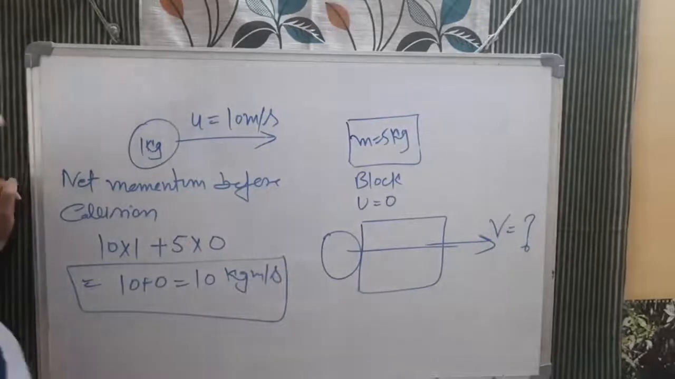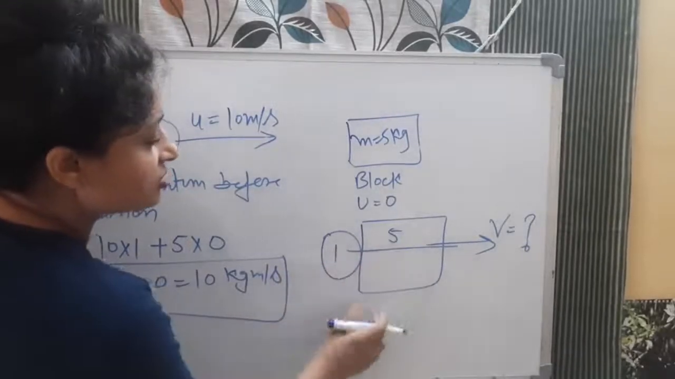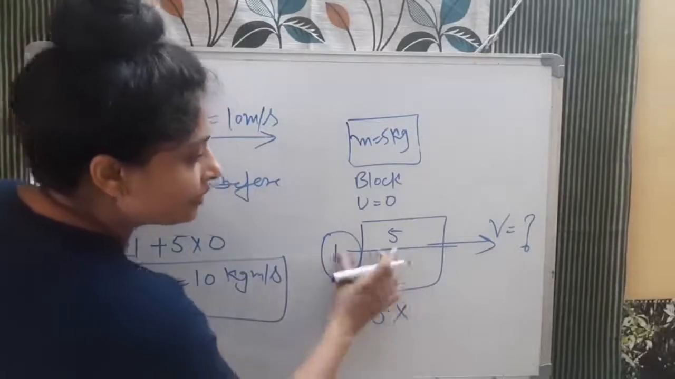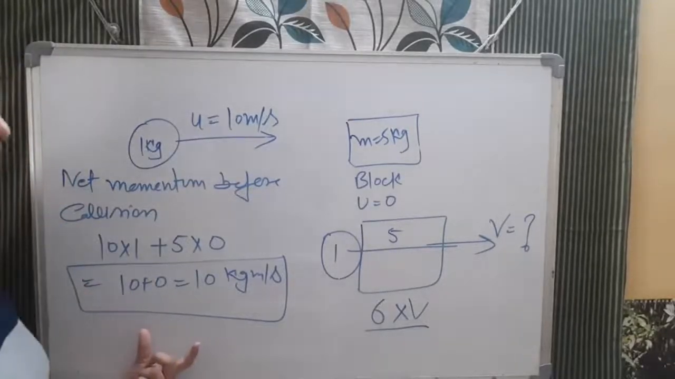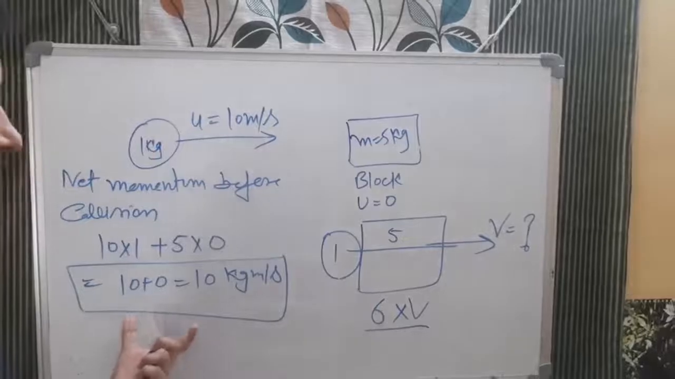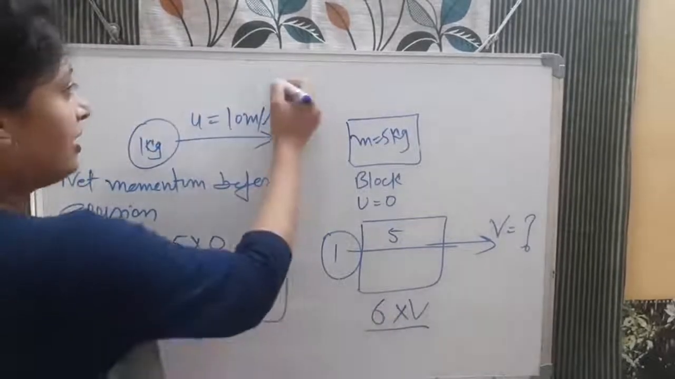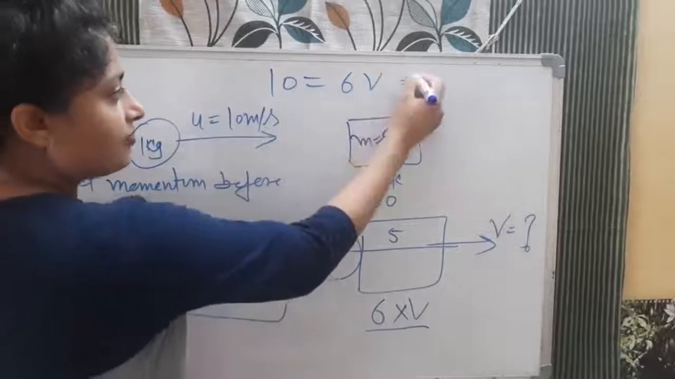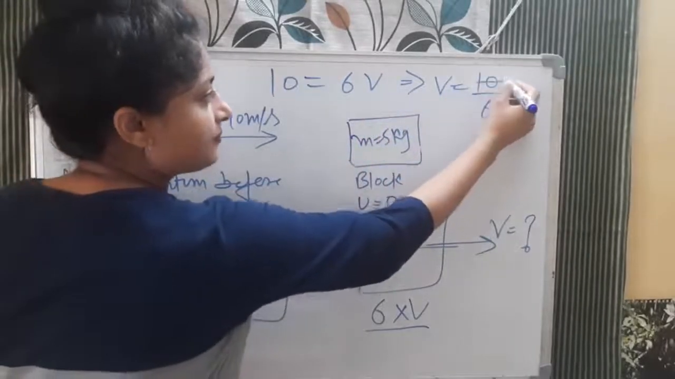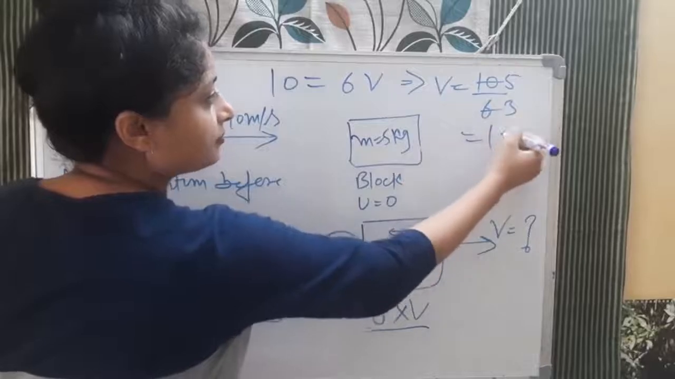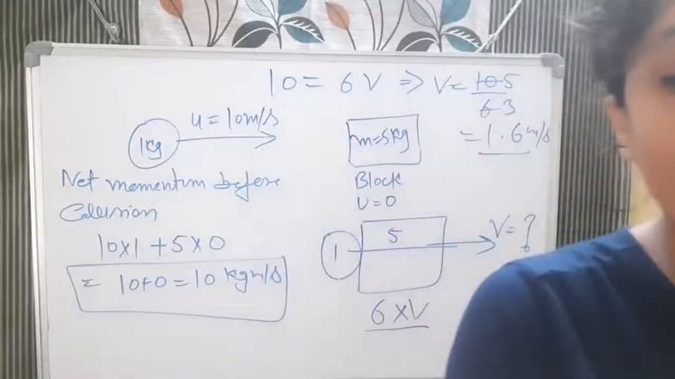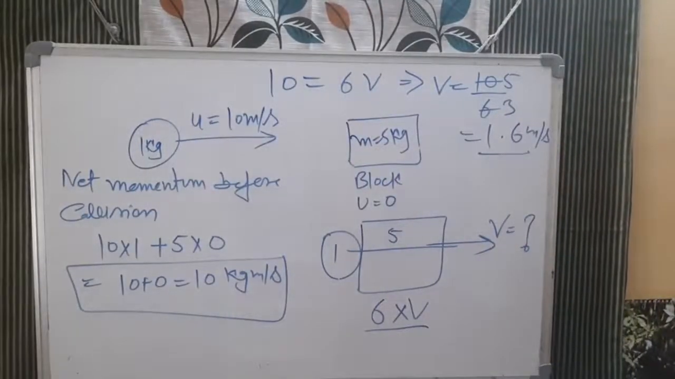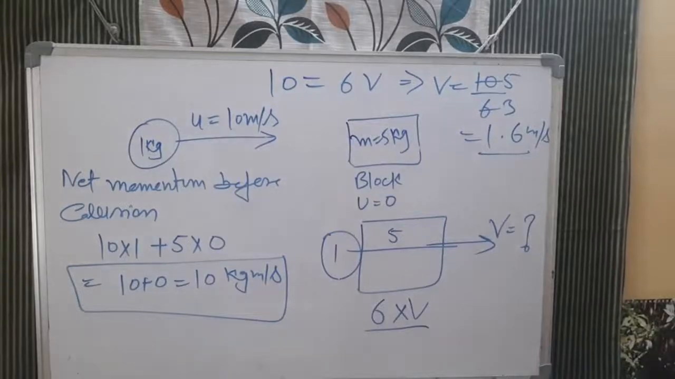Now after collision, bacha, this is 1 kg, this is 5 kg. So what is the total mass? 6, and both are moving with the same velocity v. So 6v is the momentum after collision. According to the conservation of momentum, the net momentum before collision should equal the momentum after collision. So before it is 10 and after it is 6v. When we calculate v, it will be 10 by 6, which is 1.6 meter per second. So this will be the velocity with which both the wooden block and the object will move together. So the momentum before collision is 10 and the momentum after collision is 6v.